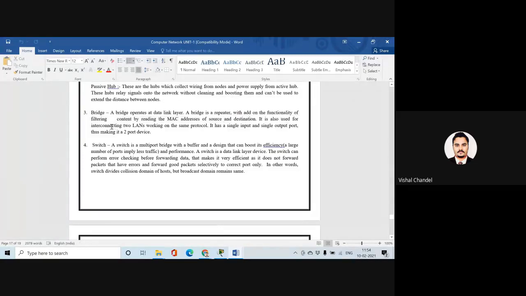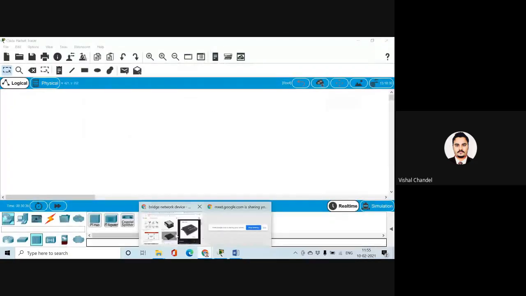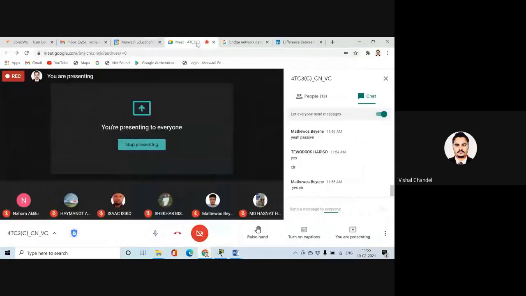It is also used to interconnect two local LANs on the same protocol, and it has a single input and single output port for the two ports. Is it clear? By this definition, the concept of a bridge will be clear in your mind. What is a bridge? Yeah, Matthew, is it clear? Arafat? Yes, sir. Clear.